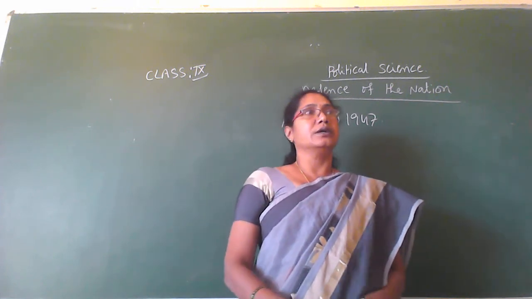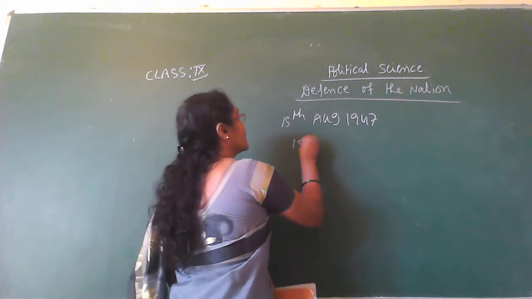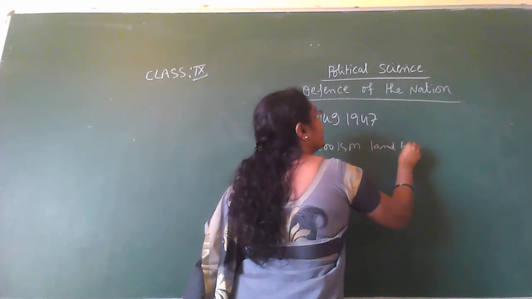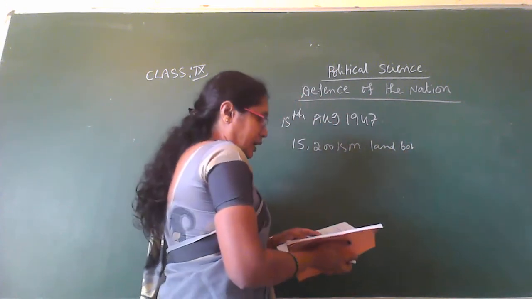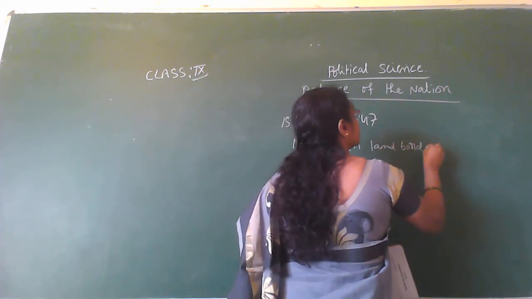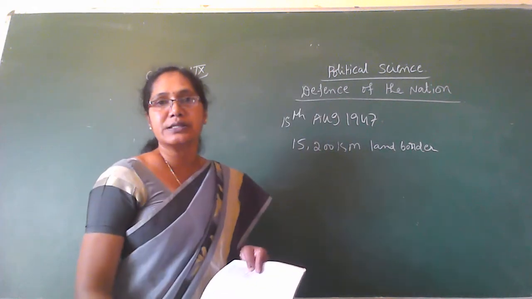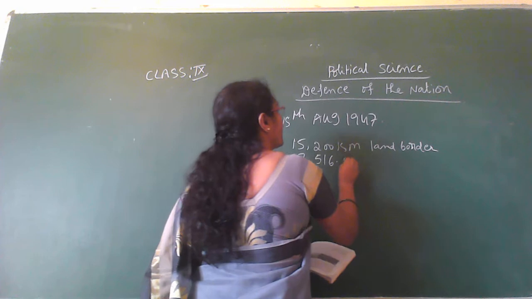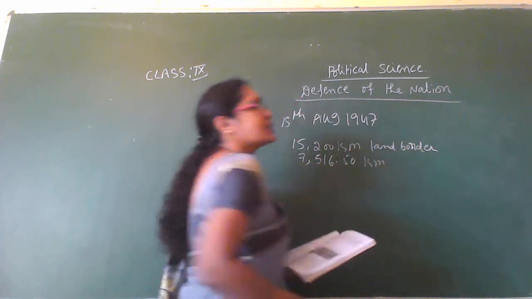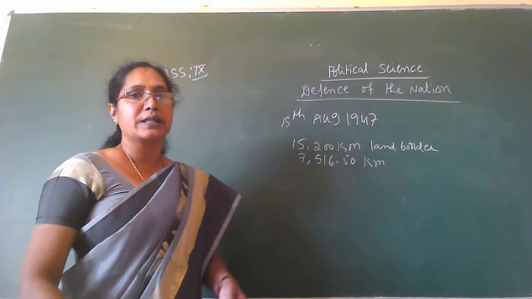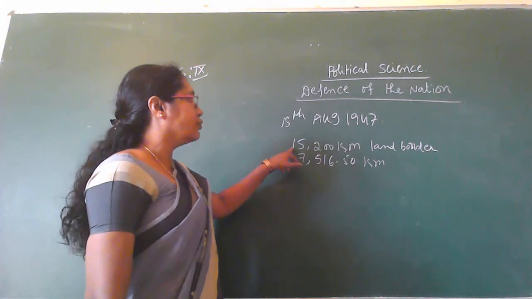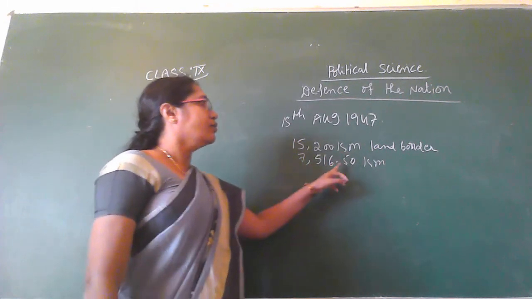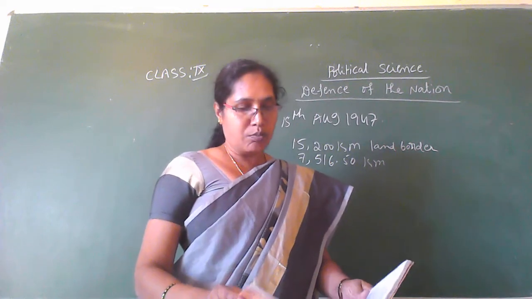India has a total of 15,200 kilometers of land border. How many kilometers of land border does India have? 15,200 kilometers as a land border and 7,560.50 kilometers of sea border. How many kilometers of land border did India have? 15,200 kilometers. And 7,560.50 kilometers as a sea border.